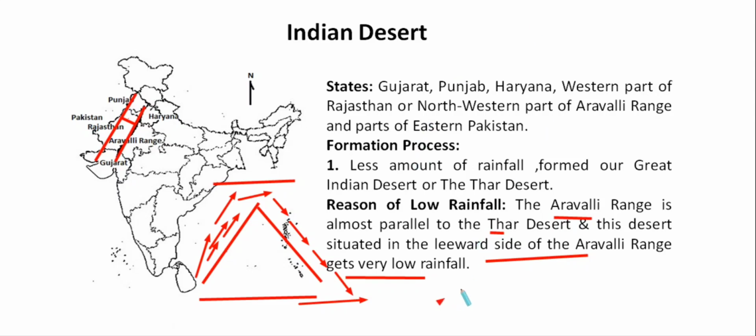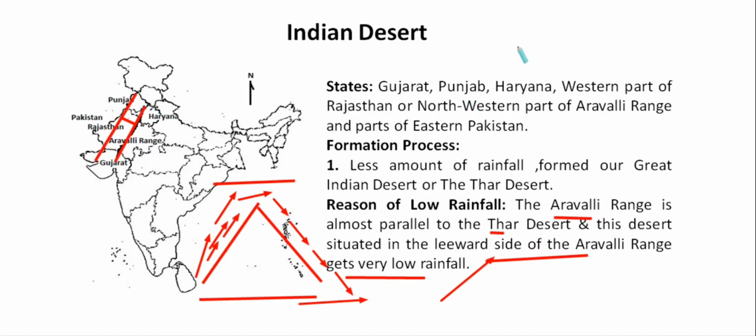Our Indian desert is situated in the leeward side of the Aravalli range. Here all of you can see this one. That's why this region is getting very less amount of rainfall. But this is the phenomenon during the time period of northeastern monsoon or winter monsoon. So in this region, winter almost becomes rainless. So now the question arises, when does our Indian desertic land get its rainfall? During the period of southwestern monsoon or summer monsoon?